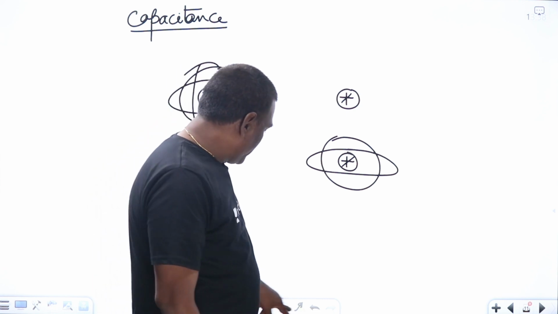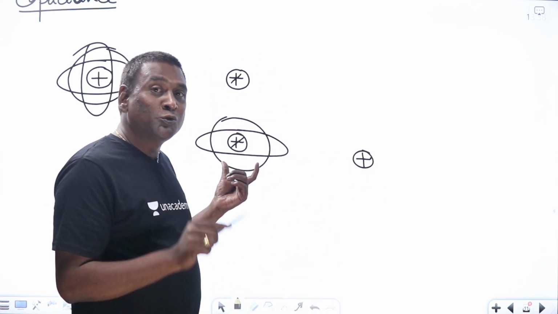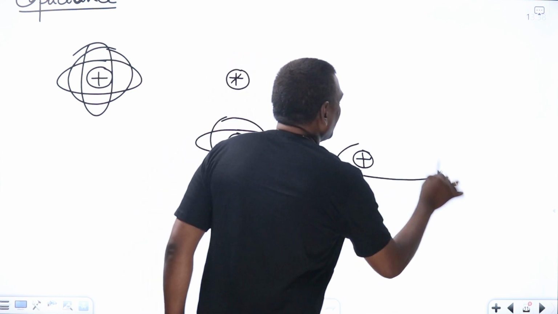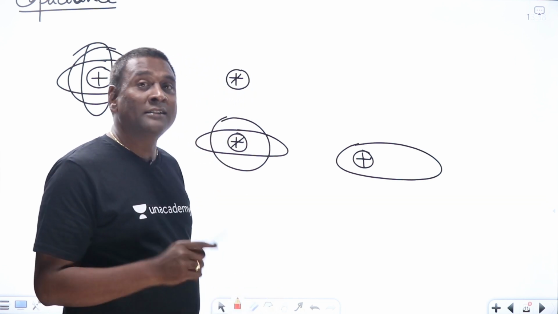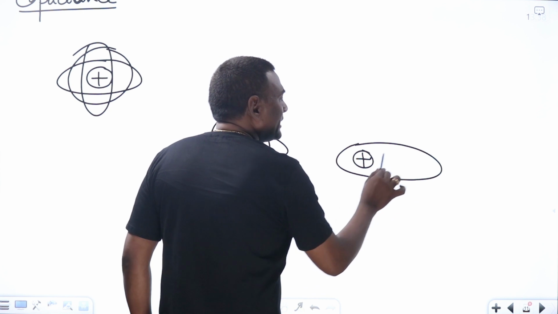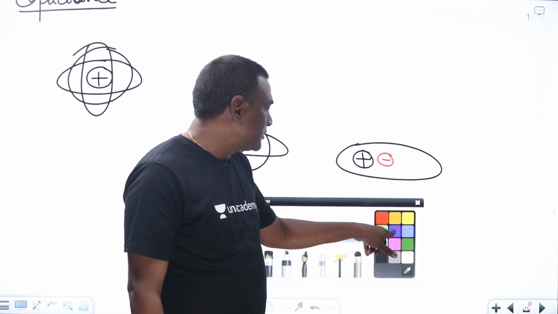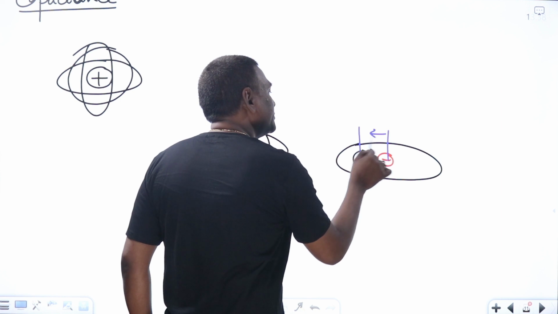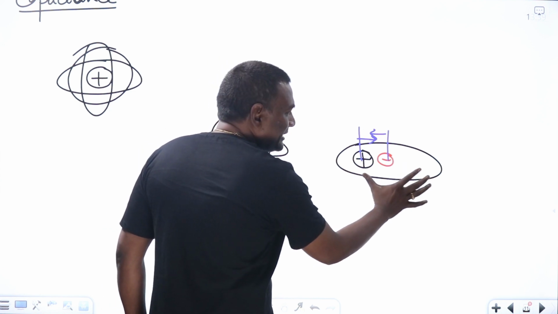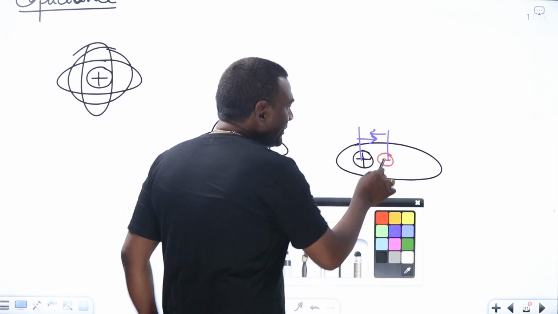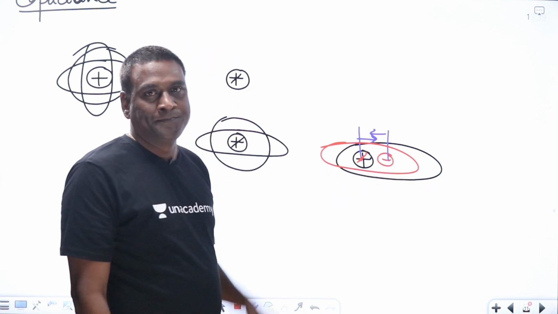Now let me think, under isolated stable conditions, for example, if one electron is revolving like this and another is revolving like this, where will the negative center of gravity lie? It would not be at the center, so there will be a huge attraction force between the two. Since the atom is under isolated conditions, this orbit will slide towards the left, such that the negative center of gravity lies at the center.